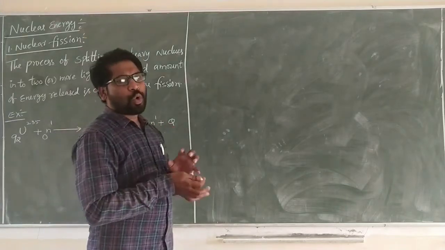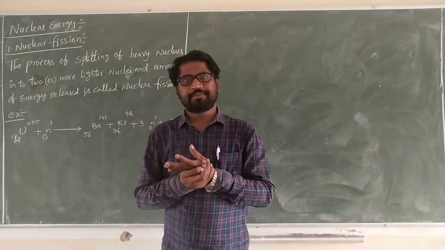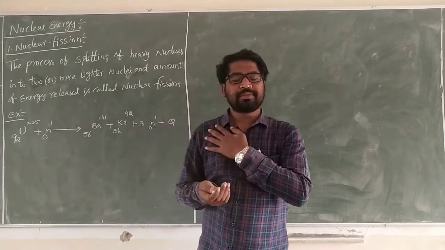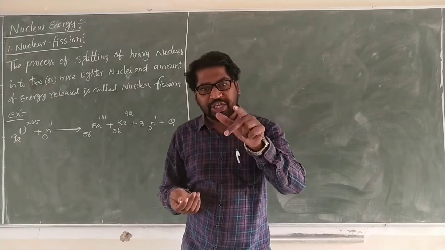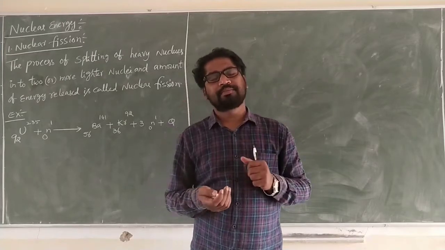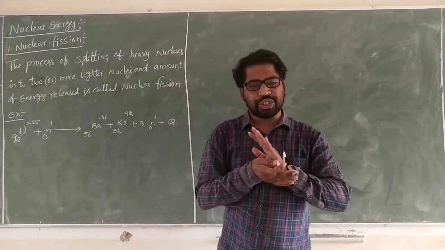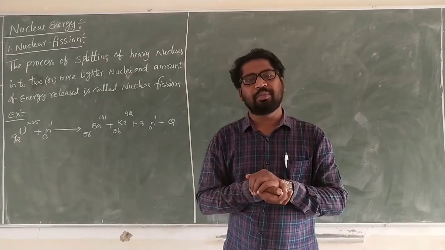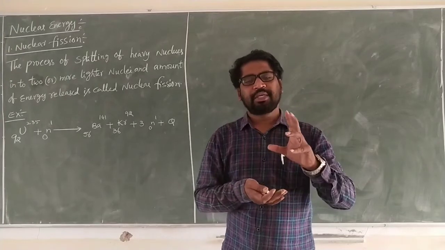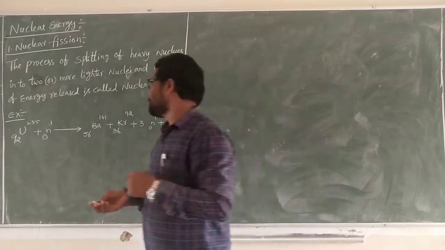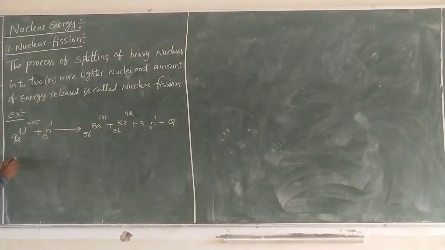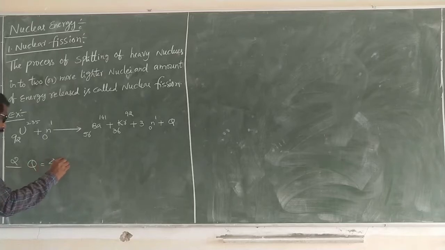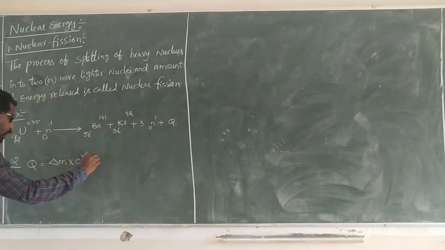Next, what is the amount of energy released? We know that the mass defect, the change in mass, is converted into energy. We know that very well. So Q is equal to delta M into C square joule.